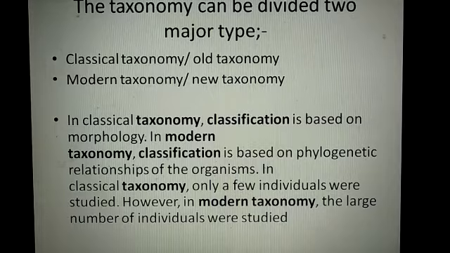In classical taxonomy, only a few individuals were studied, and in modern taxonomy, a large number of individuals were studied. I hope you understand that taxonomy can be divided into two major types: classical and modern, or old and new. In old taxonomy, we study on the basis of morphology, only the external characteristics, and in new or modern taxonomy, we study phylogenetic relationship.